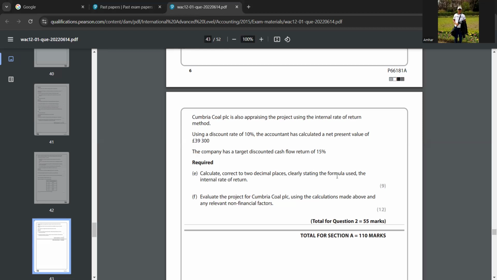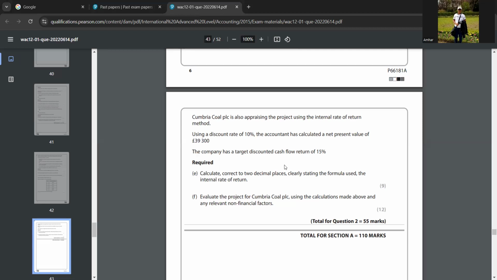Tell me the IRR rate in this answer. 10.49. Yeah, so this is less than the target discounted return, right? So you can say 10.49%. It has an IRR rate of 10.4% and it is less than the target return of 15%.